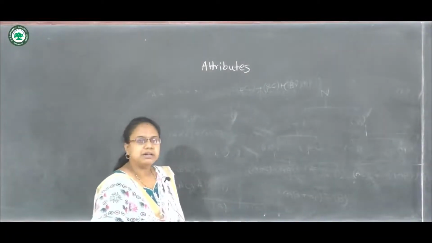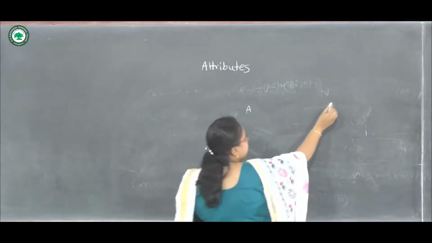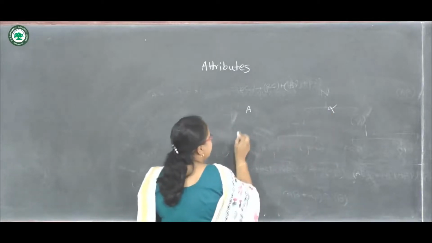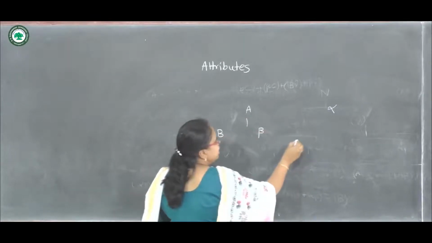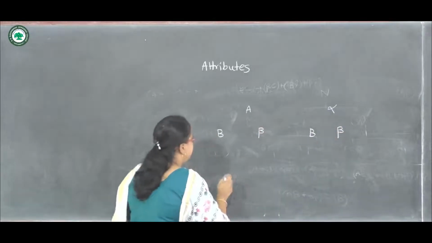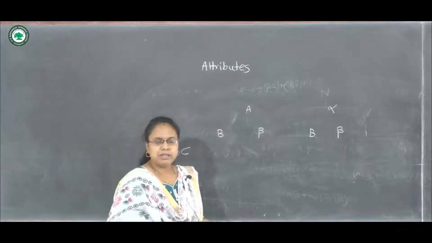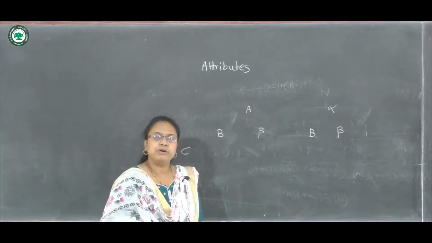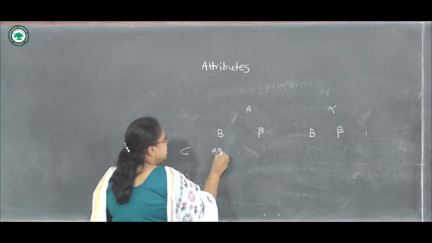Or we can make a table to remember this. So A and alpha we can write here. For A again we can write B and beta. Here B and beta. Let us change here only C and gamma. So either we can make a table just like we have done for 2 attributes. So here will be A, B, C.